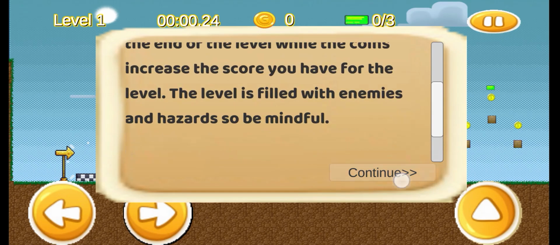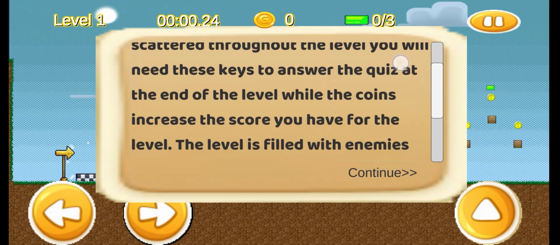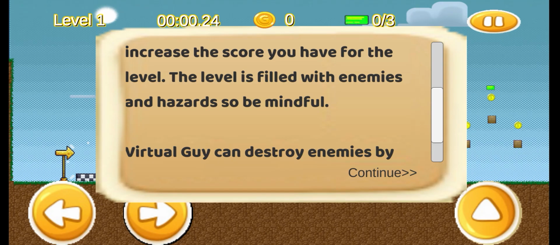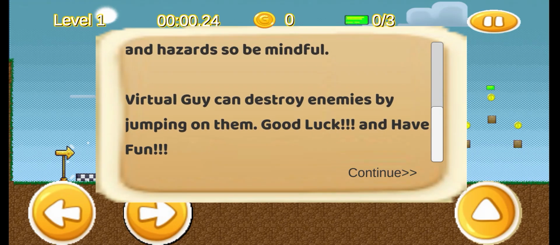In Sharper, you play as Virtual Guy. Your task is to collect keys and coins scattered throughout the level. You will need these keys to answer the quiz at the end of the level, while the coins increase the score you have for the level. The level is filled with enemies and hazards, so be mindful. Virtual Guy can destroy enemies by jumping on them. Good luck and have fun!